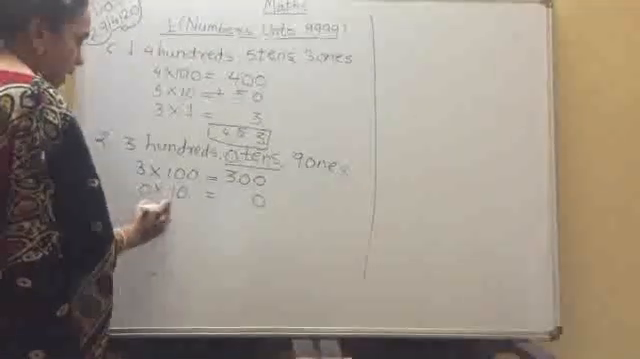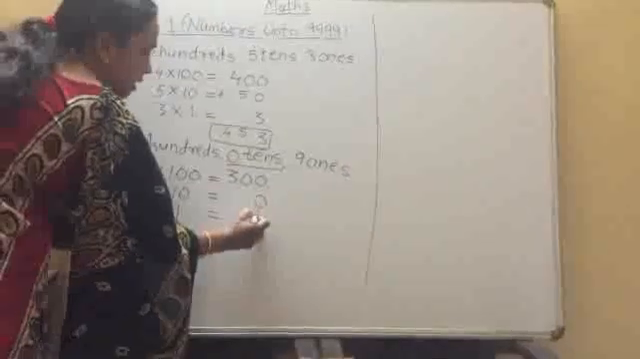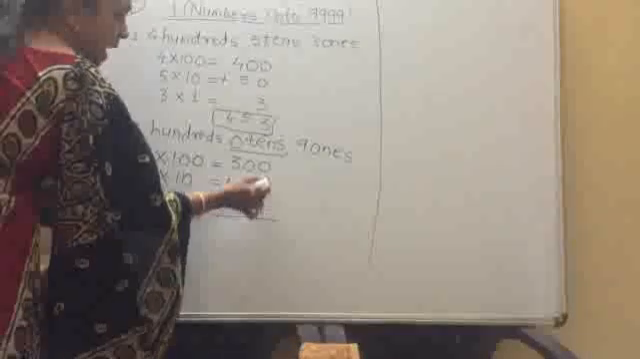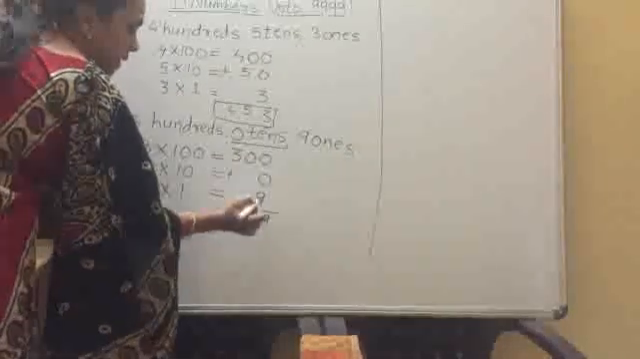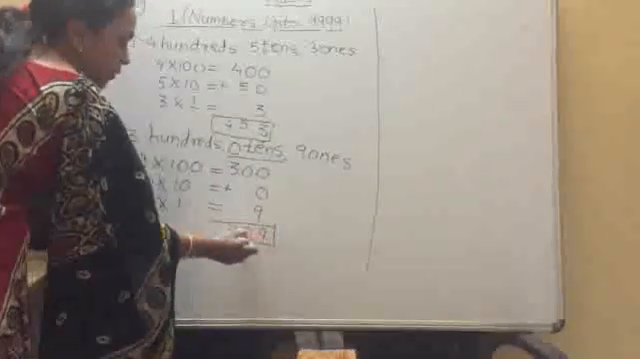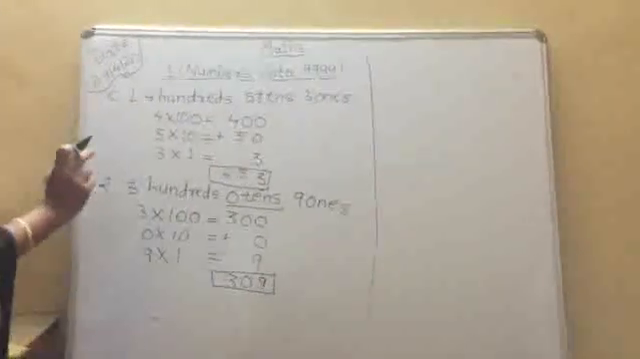9 multiplied by 1, 9 ones are 9. Now add all these three numbers. 9 plus 0, 9. This 0 as it is. This 3 as it is. So the answer of this question is 309.